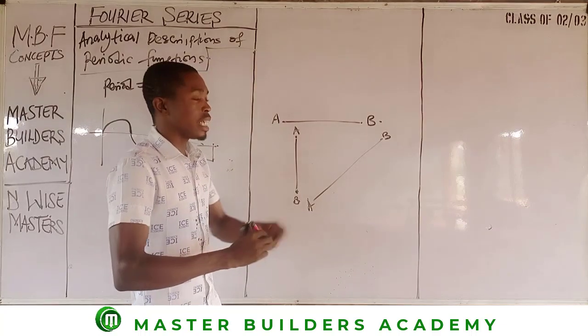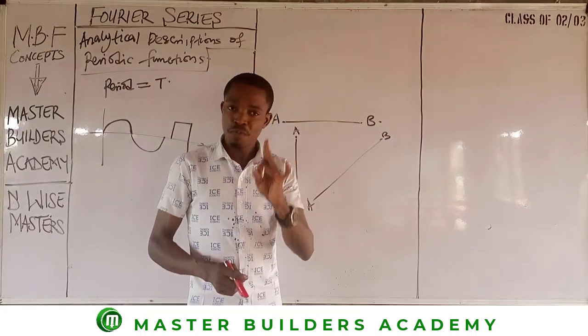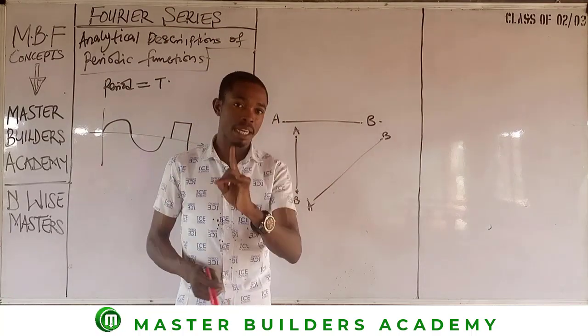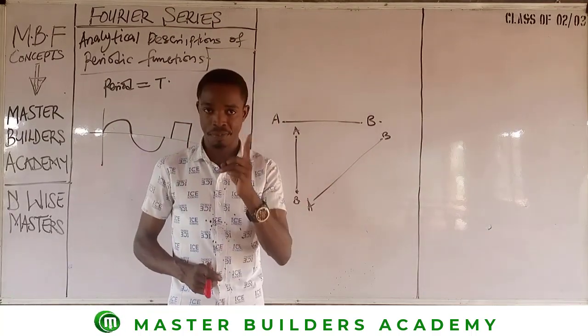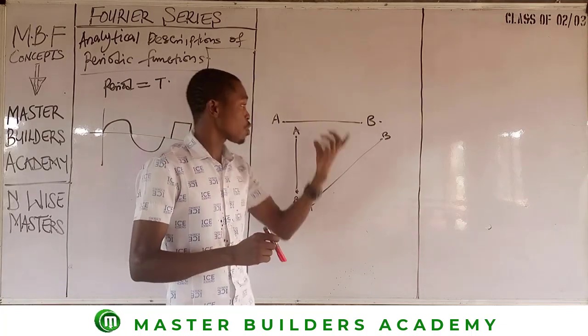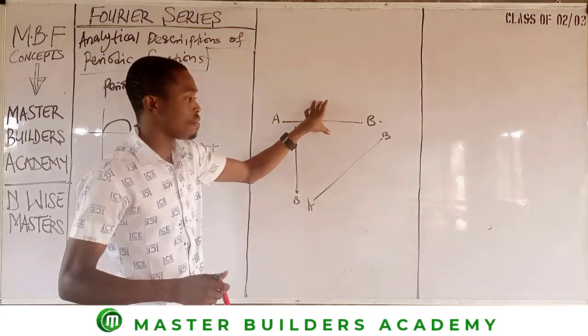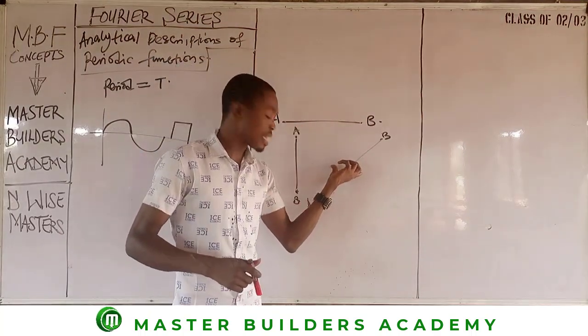Now look at it. In analyzing periodic functions, you must understand the role these three lines play in any graph that you are given. If you are dealing with a horizontal line, the way it behaves is different from the way this guy behaves.